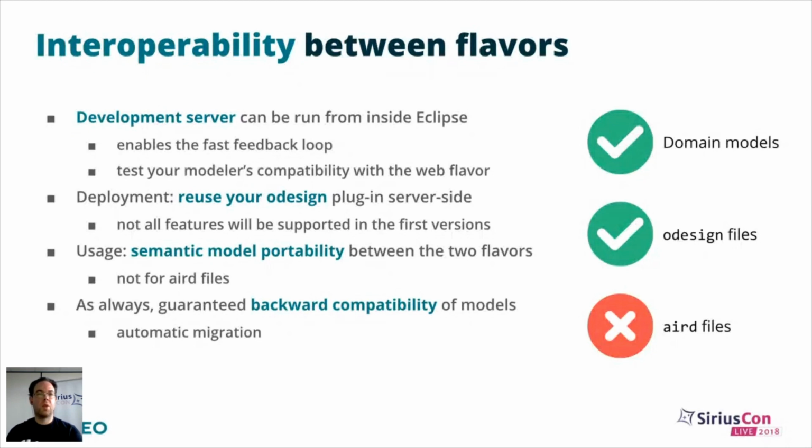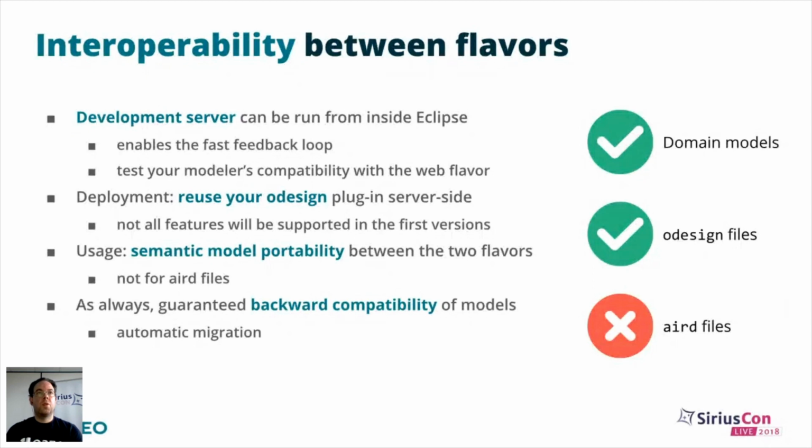Supporting this for the web version will impose too many constraints on the web version and probably slow down the development too much. Of course, independently of the compatibility between the two flavors, we will continue to guarantee backward compatibility between versions. So I think we still support models which were created with Sirius 0.9 from 5 years ago, because of automatic migration that happens as soon as you load models from earlier versions. This will still be true both for ODesign and AIRD files.